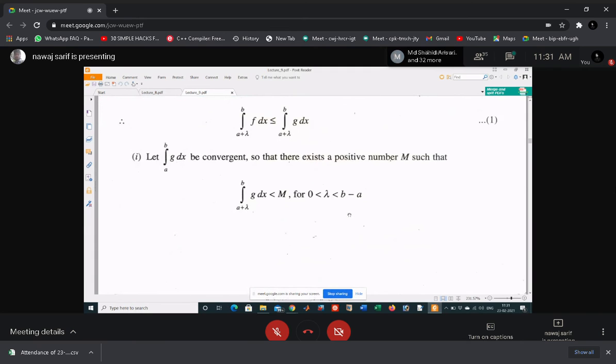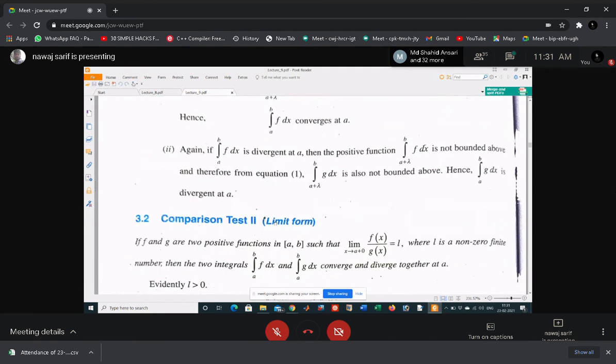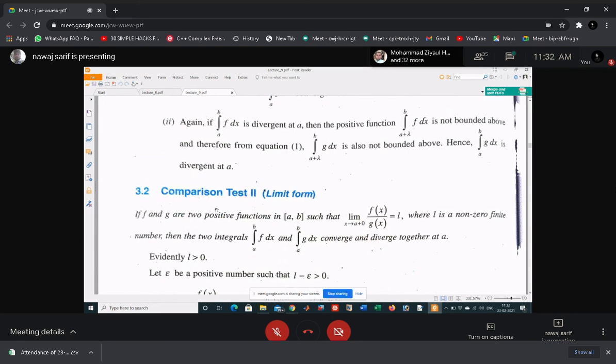Then your second comparison test is the limit form of the test. If f and g are two positive functions in this interval such that the limit of f(x) by g(x) is L, where L is any non-zero finite number, then the two integrals a to b f(x) and g(x) converge and diverge together at a. What is the meaning of that?